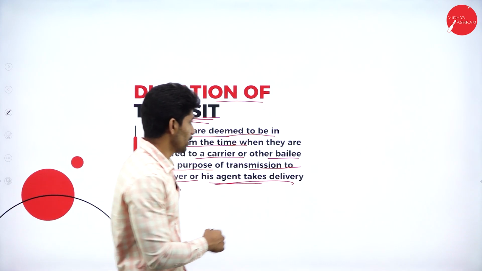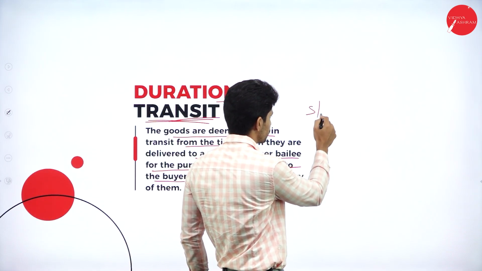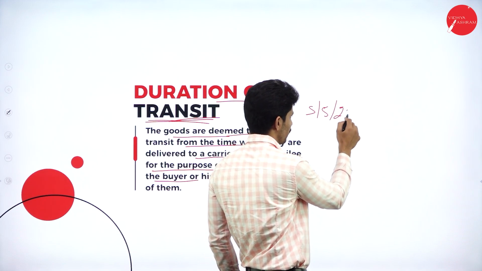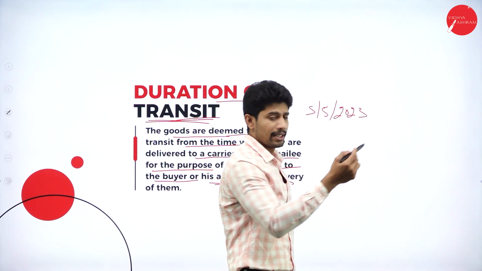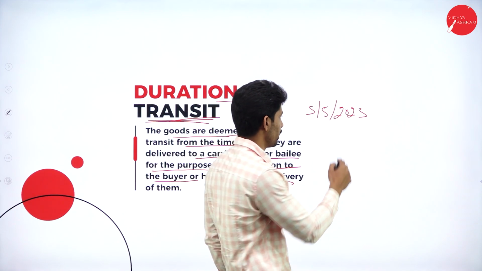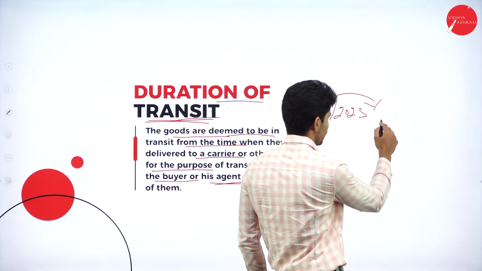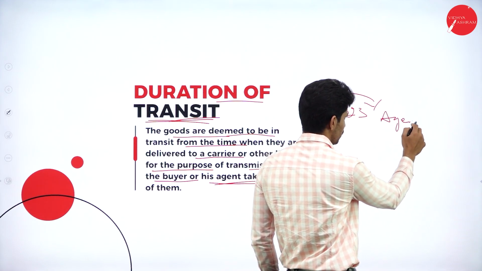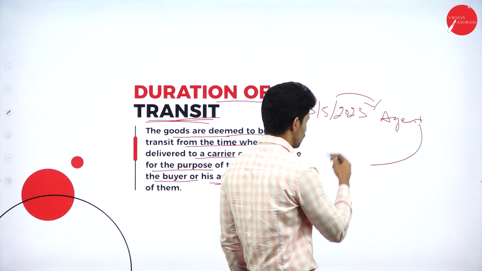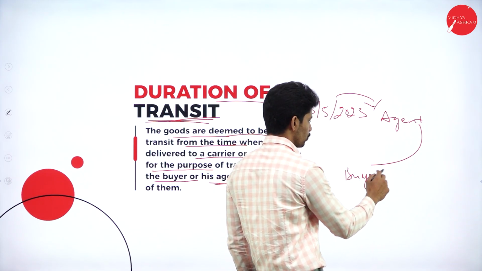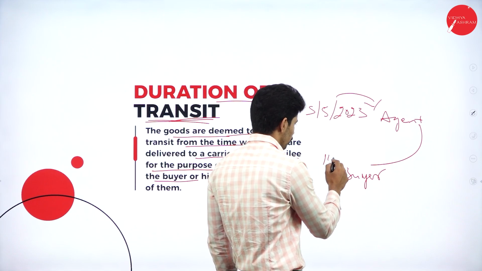For example, on 5th, 2023, I sold the goods and handed over these goods to a courier person, to an agent. And this agent delivers the goods to the buyer, say on